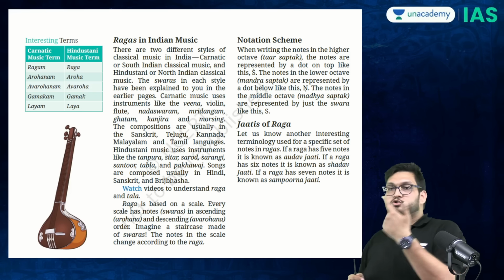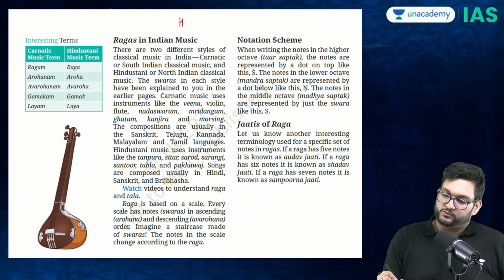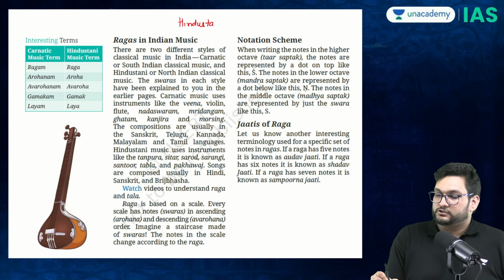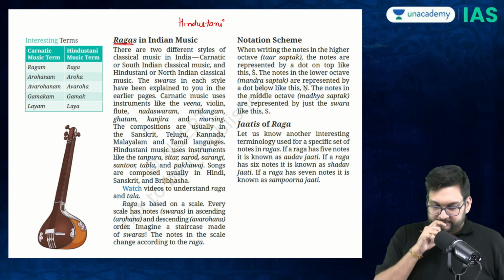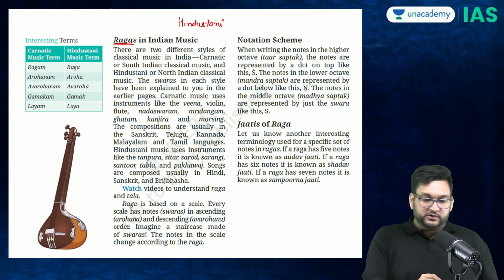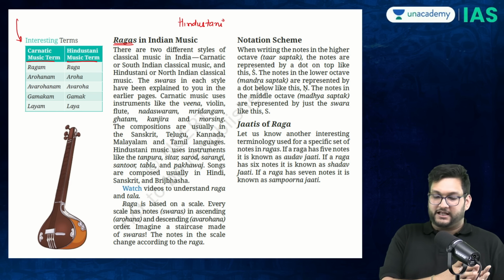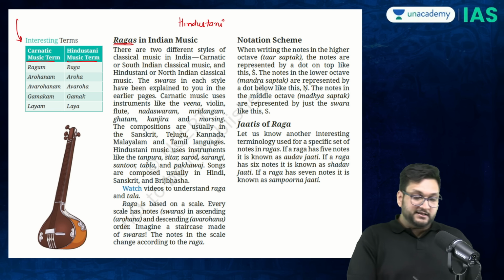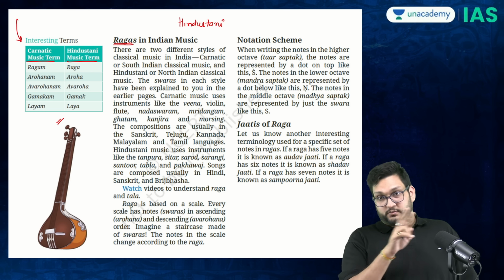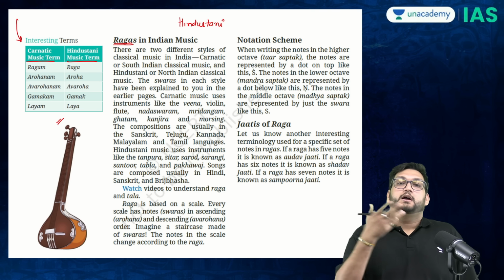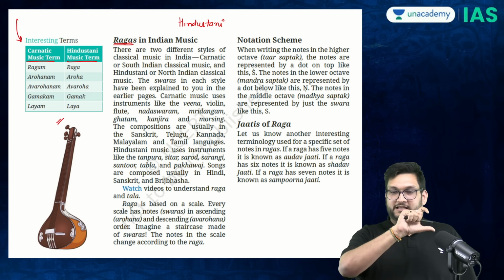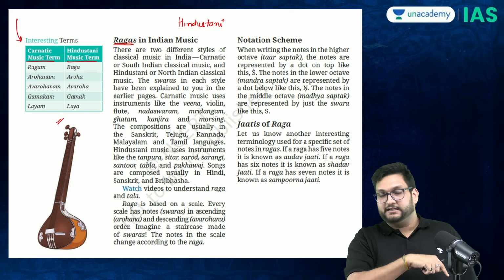Then it goes from Carnatic to Hindustani music. And Hindustani music talks about rags, and it gives you a comparative table of the musical terms in Hindustani and in Carnatic. This can now come because there was a question this year, 2026, about what is one tal which is similar in Hindustani and in Carnatic.